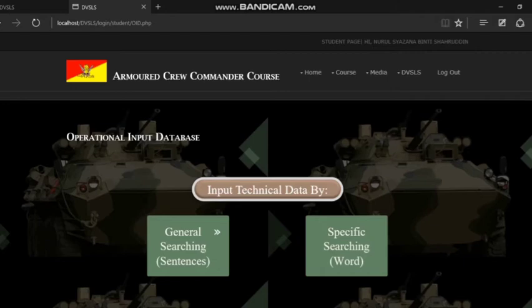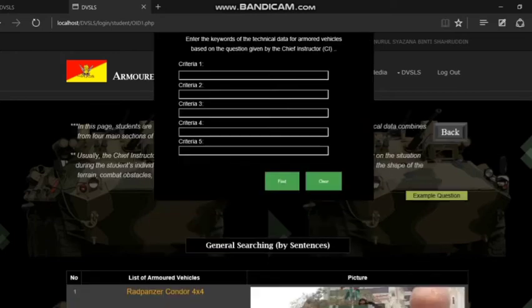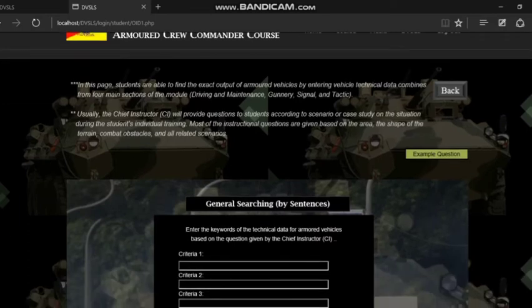Basically, general searching by sentences is used during individual training classes. The chief instructor or commander will give a question about a case study or anything, and the students need to find the keywords behind the case study or the instruction given. Never mind, I will show you how this page functions.